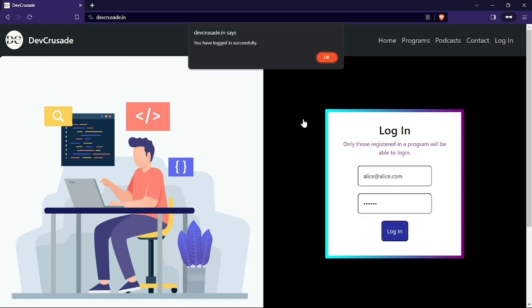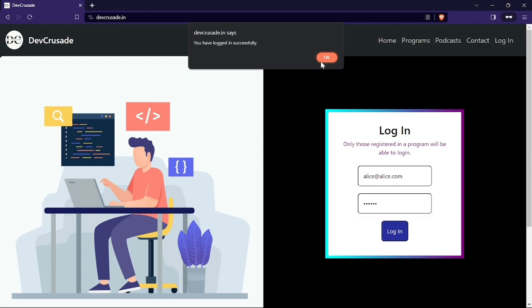What we are going to do here is, if you register for our program in this particular month, we are going to send you your login details. That is, it will be your password, and your mail ID will be the same one you used for registration. We'll send you the password, and you have to use that password to log in. We are not providing any sign up feature in our web page, because we are restricting this particular program to only those who actually register for it, right?